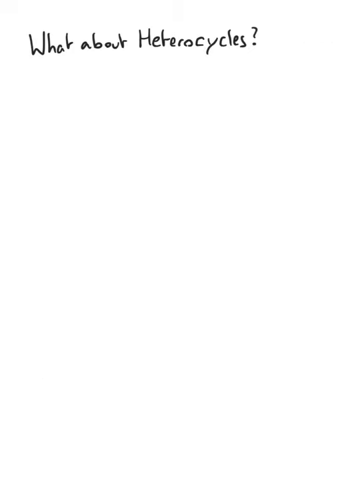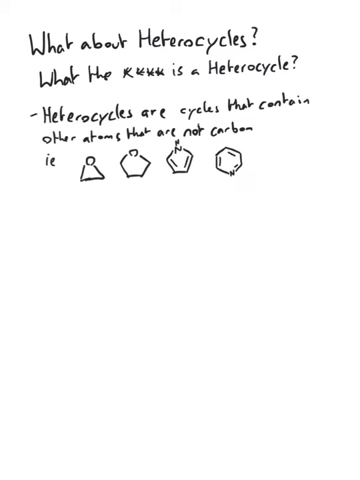What about heterocycles, you may ask? Or you may ask, what the hell is a heterocycle? Well, a heterocycle is a cycle that includes an atom that is not a carbon. For example, this compound here. This is a heterocycle. Well, yes, heterocycles can also be aromatic. You just got to take into account lone pairs or charges present.